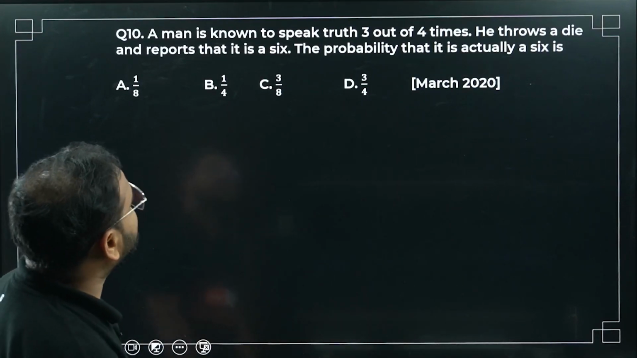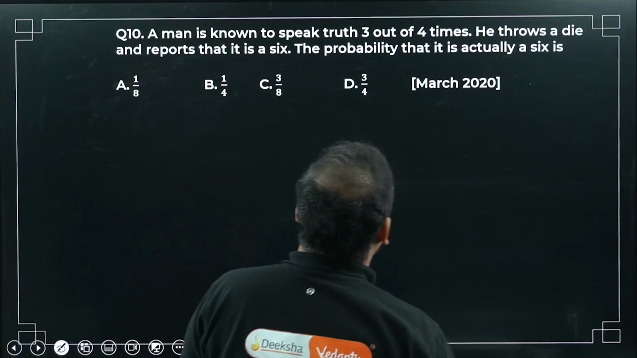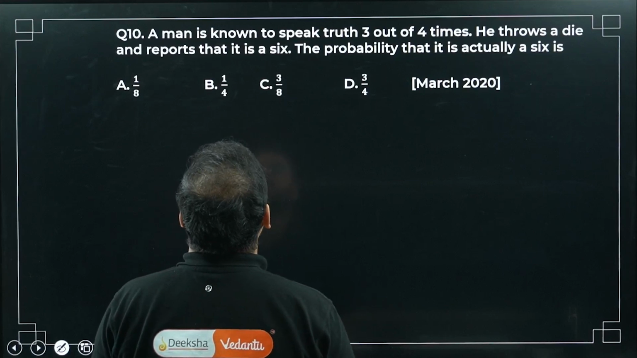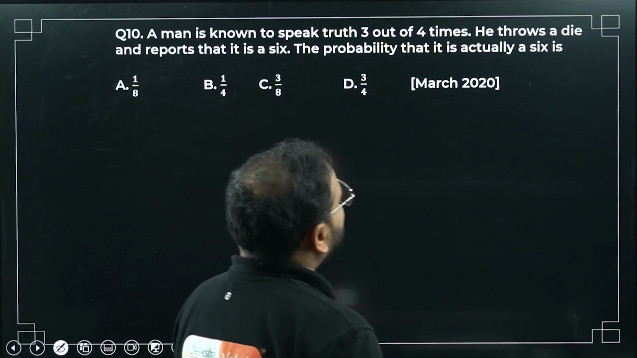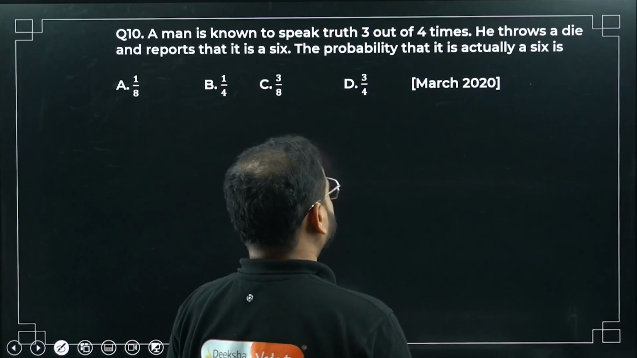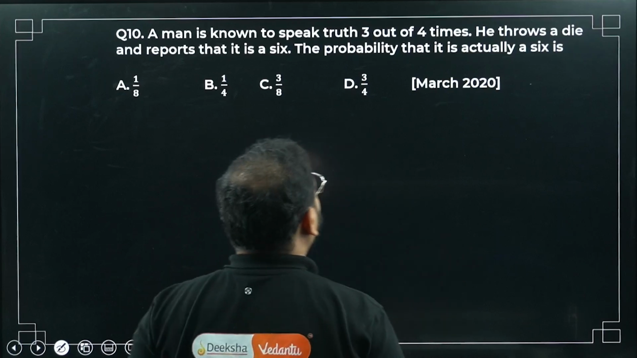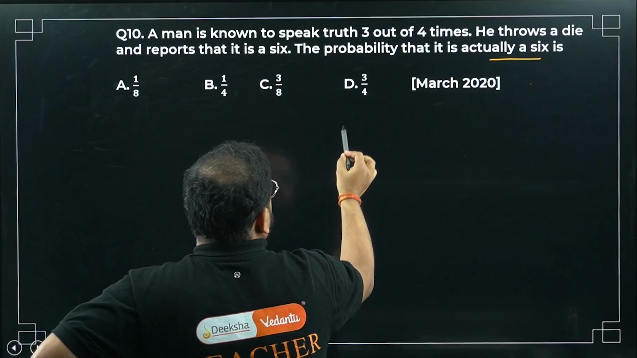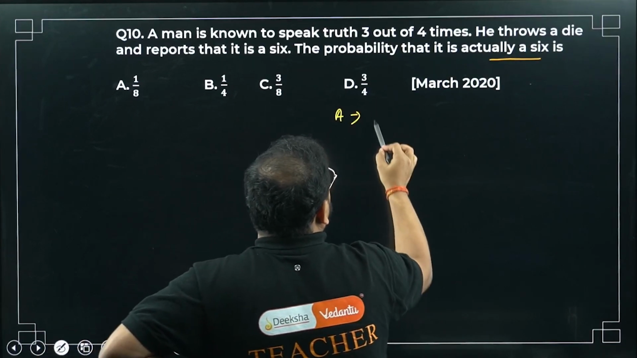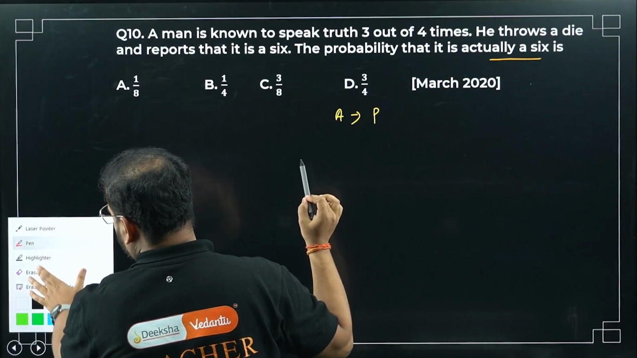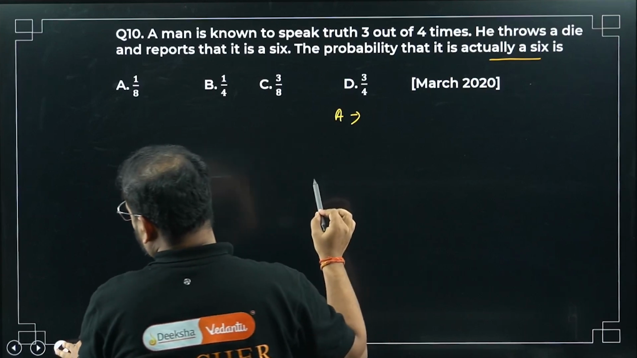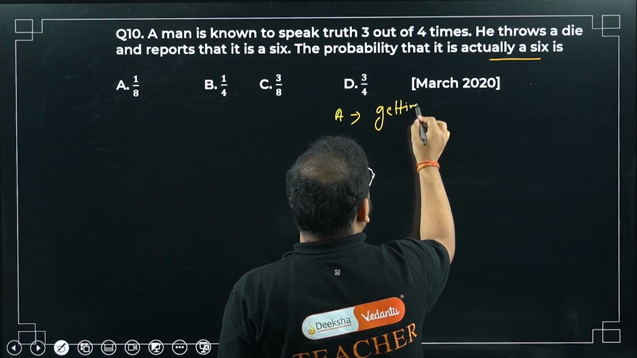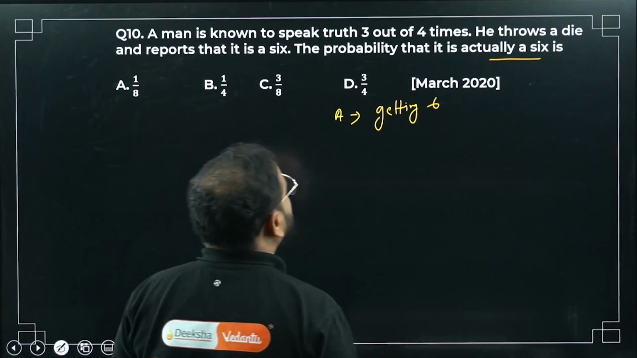A man is known to speak the truth about 3 out of 4 times. He throws a die and reports that it is a 6. The probability that it is actually a 6. So there are 2 things: getting a 6 and speaking the truth. Let's take event A to be getting a 6. Define the event: getting 6 is event A.